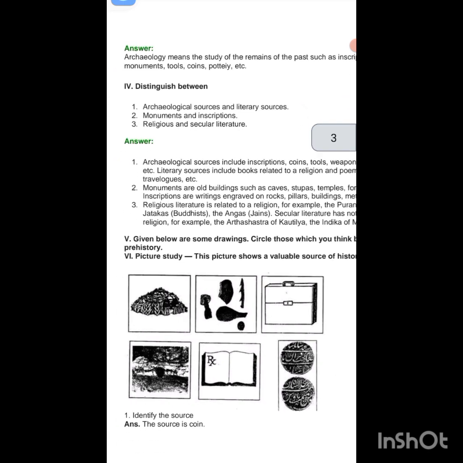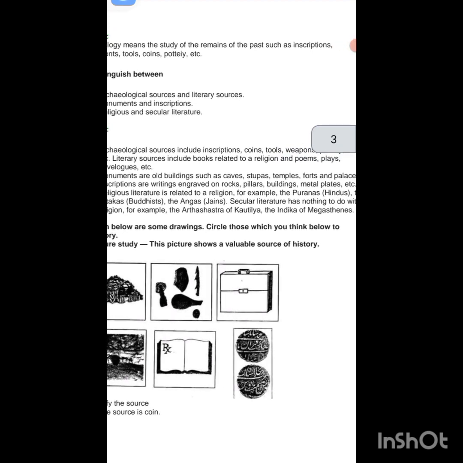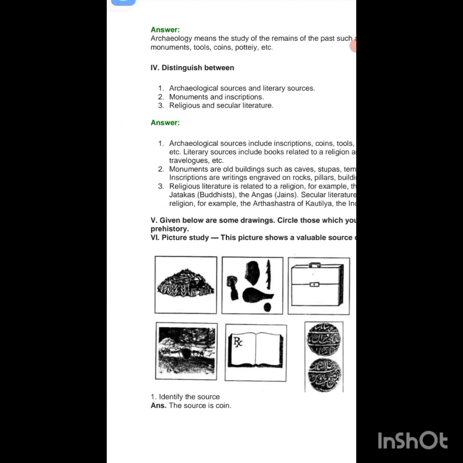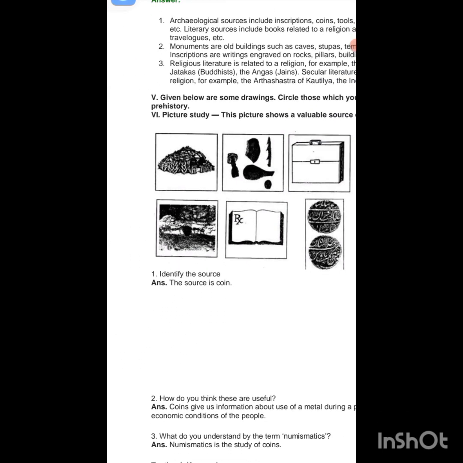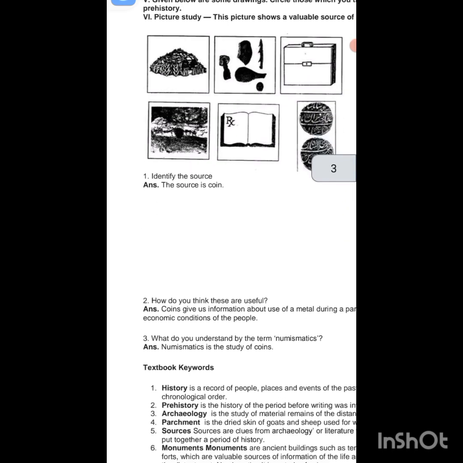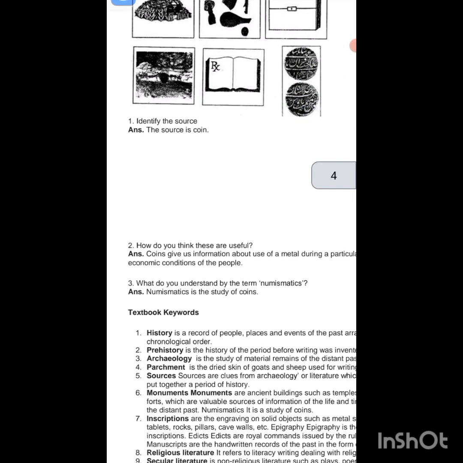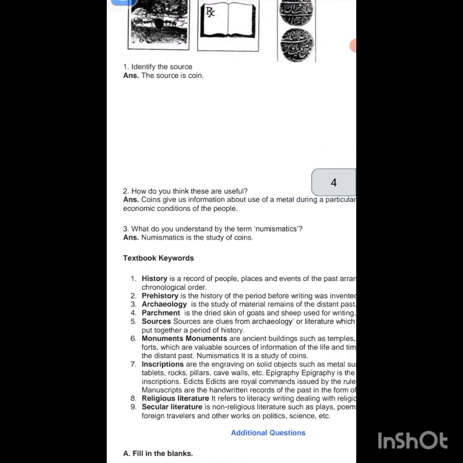Given below are some drawings. Circle those which you think belong to the prehistoric period. You can see here picture study. This picture shows a valuable source of history, so you have to identify the source. The source is a coin. How do you think these are useful? Coins give us information about the use of metal during a particular period and the economic conditions of the people. Very good. What do you understand by the term numismatics? Numismatics is the study of coins.